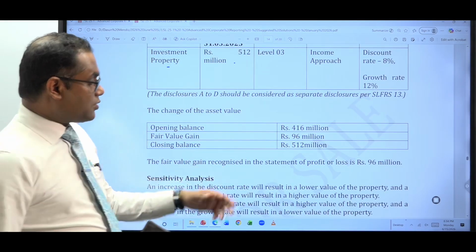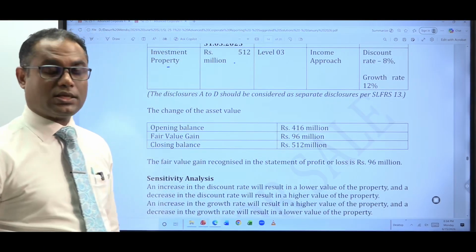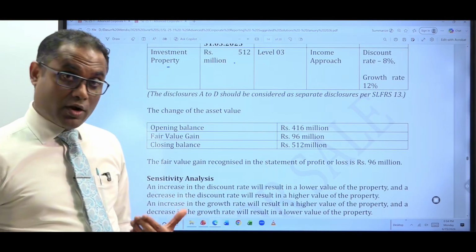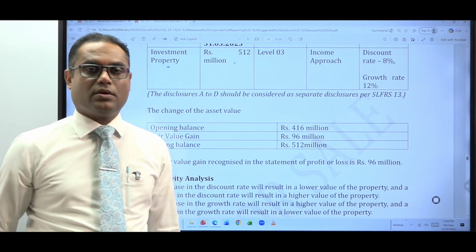And this value gain is recognized where? In the P&L, 96 million. 96 million is recognized in the P&L because the fair value model of LKS 40 says that value gains and losses are to be taken to the profit and loss statement.